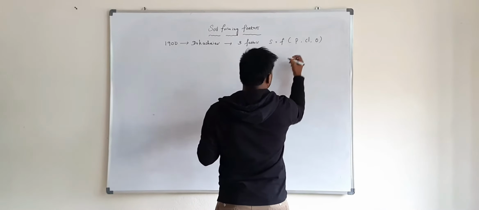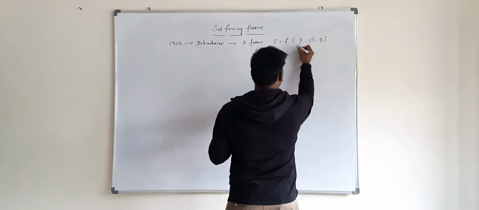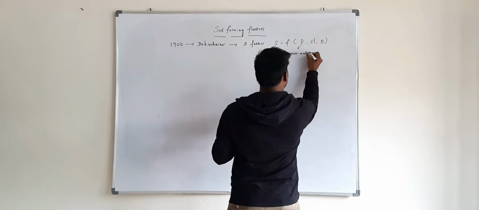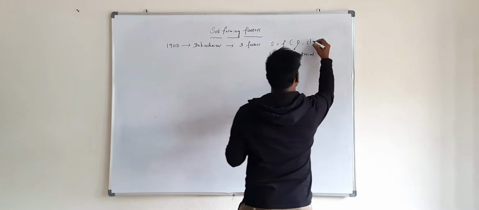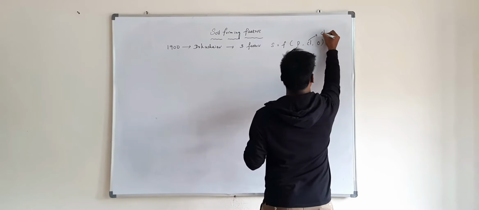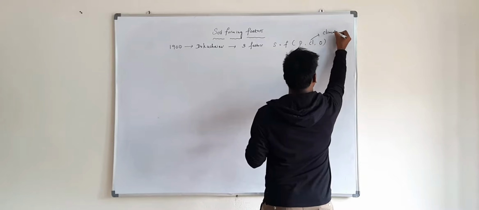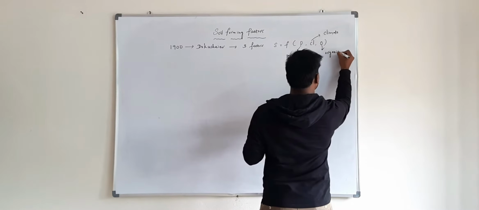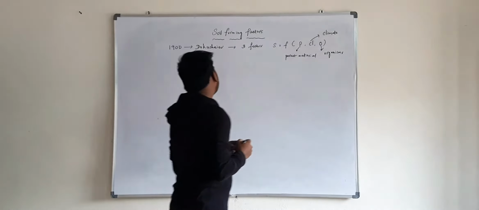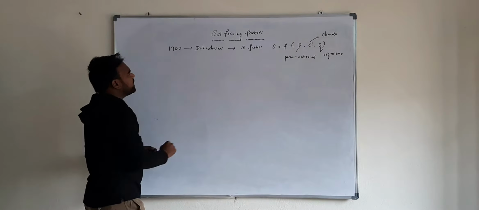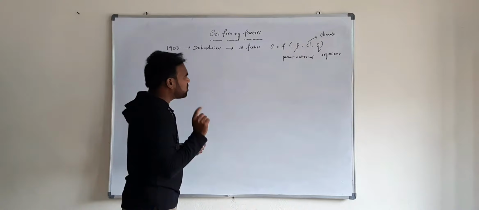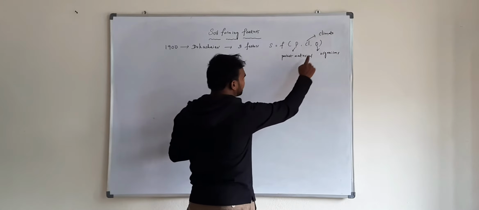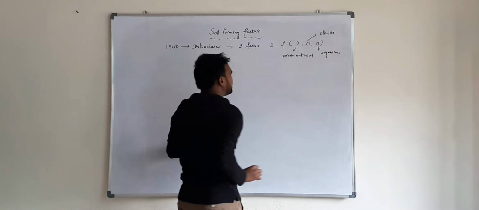Here P means parent material, Cl means climate, and O means organisms. So in the year 1900, Dokuchaev gave three factors for soil formation: parent material, climate, and organisms.